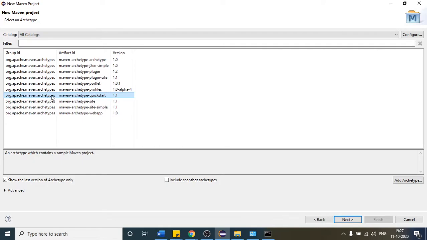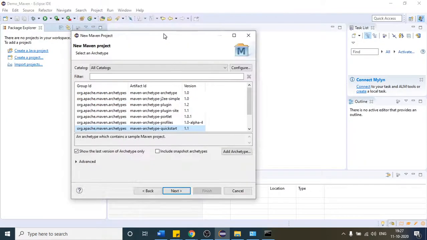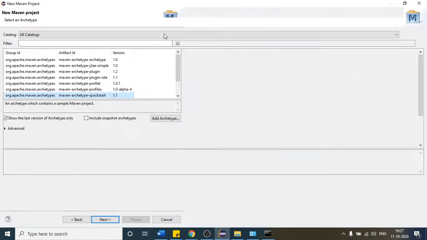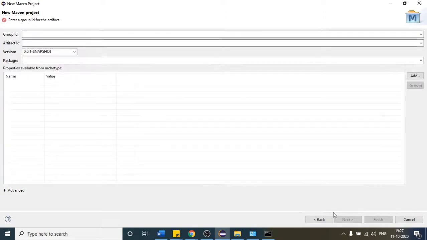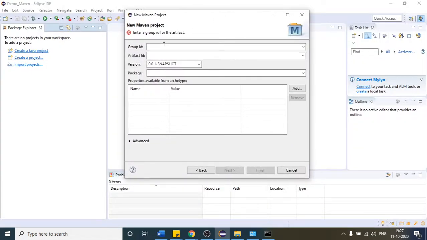This is the most common one. If you are dealing with testing purposes, then it is the most suitable for testing. So let me choose this and click on next. And here, this is important. Suppose I am having one project name.